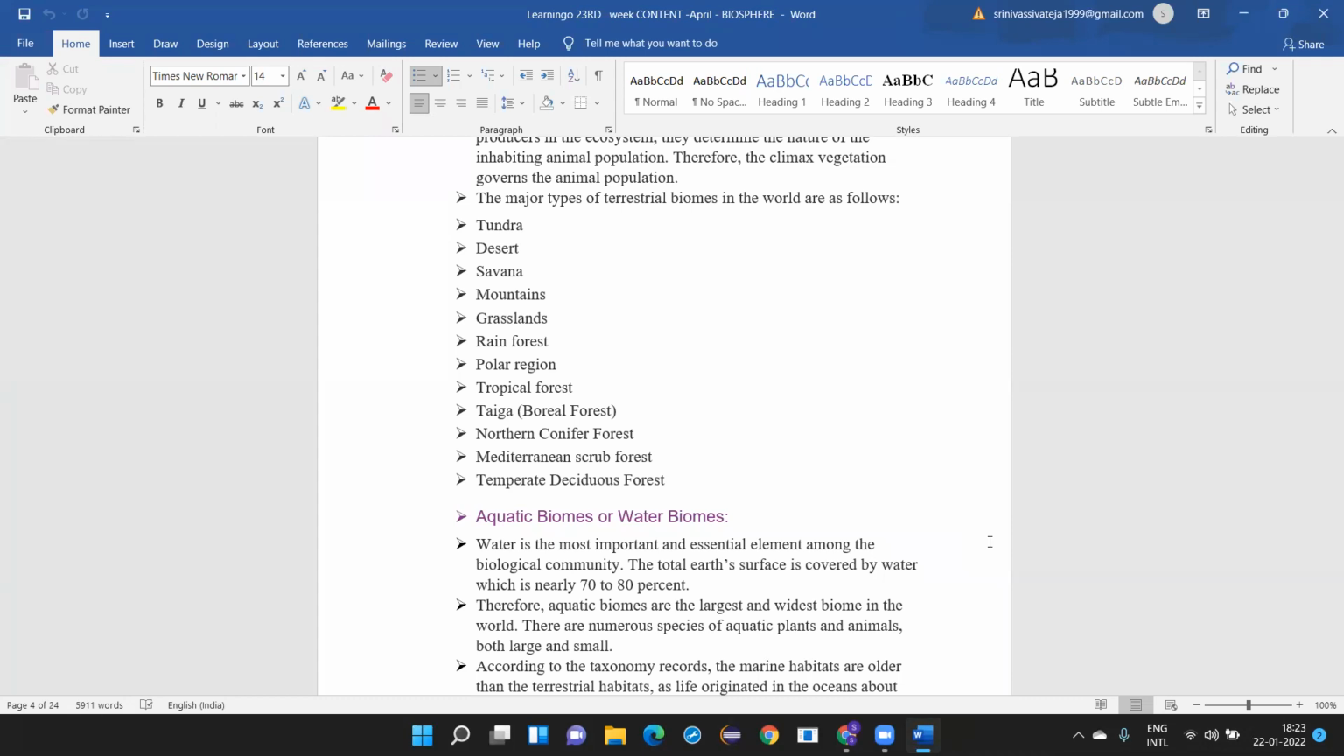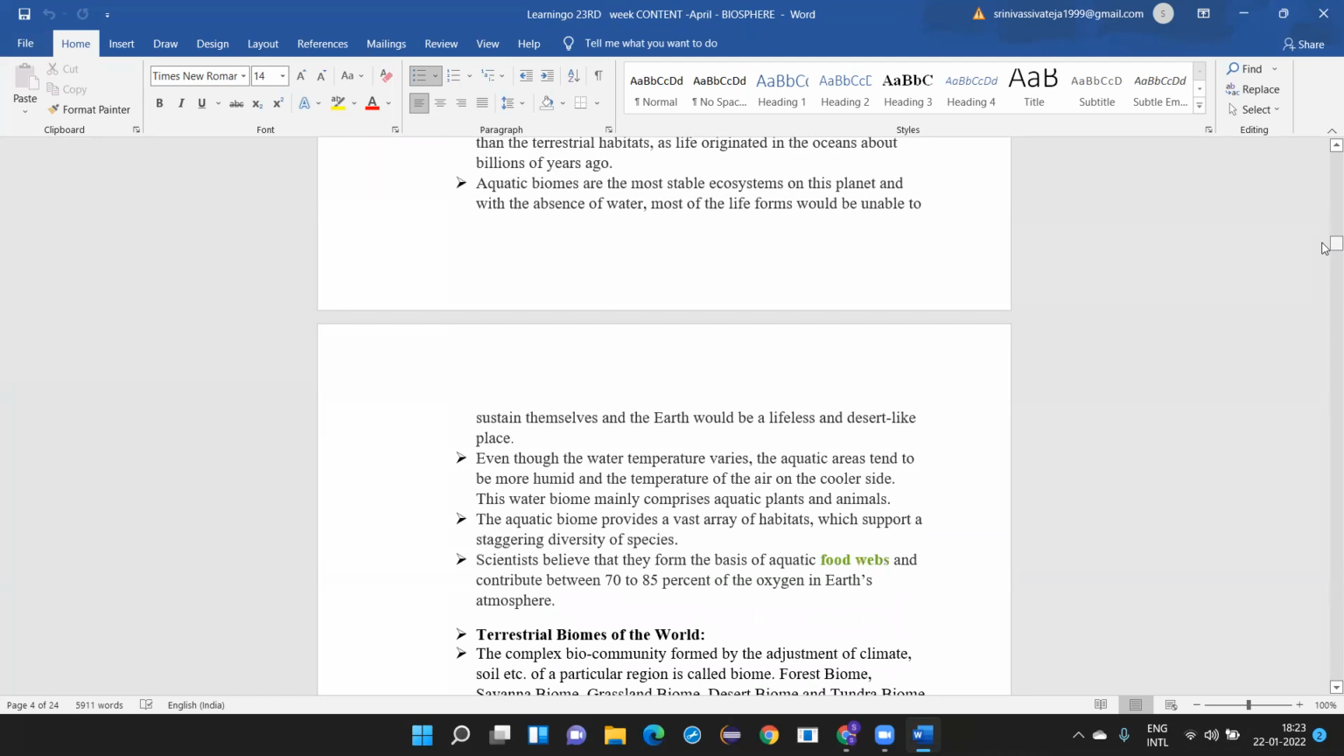So this is the major difference, and it is said that they are older. Why are they older? Because life first started in the oceans. That is what the entire research says, that life originated in the oceans billions of years ago. That is the reason why the plants and animals found in aquatic biomes are considered to be older than those found on land.